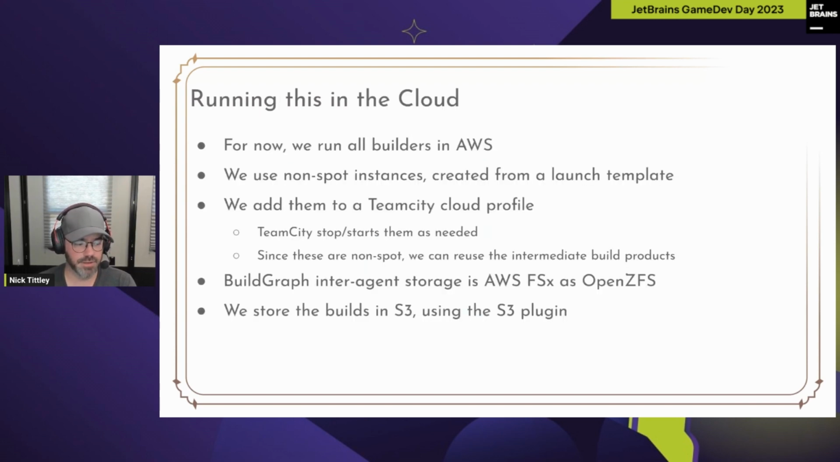Okay, where do we run this then? Yeah, I don't have 12 machines at home. For now, at Sprocket, and this will likely change, we run all builders on AWS. We use non-spot instances, which is weird, but you'll see why in a second. We create them from a launch template, so they're all standardized. We add them to a TeamCity Cloud profile. If you haven't looked at TeamCity Cloud profiles, also go look at that. Super powerful, great way to save a ton of money. TeamCity will then stop and start our instances as needed.